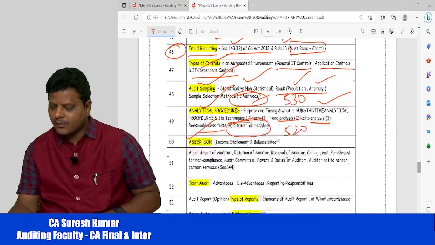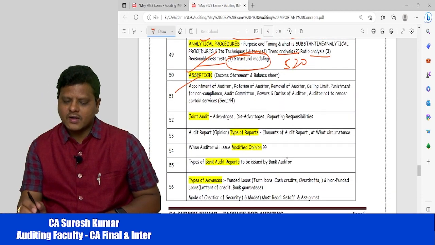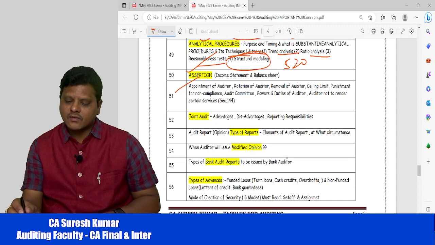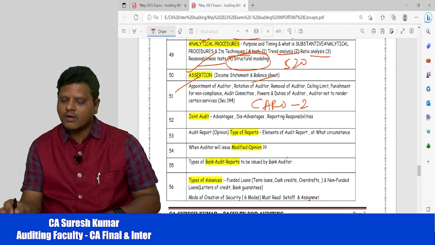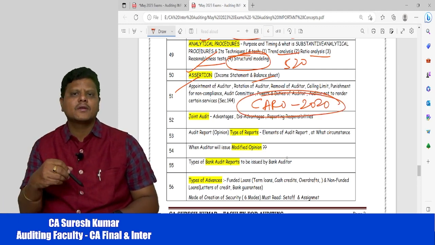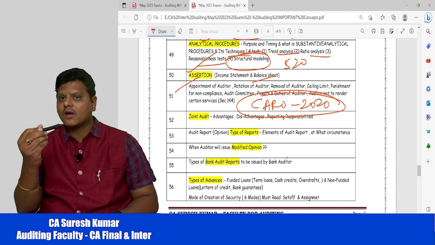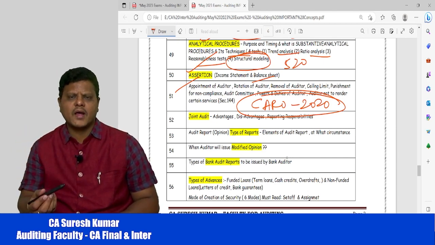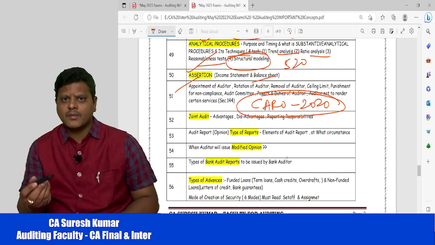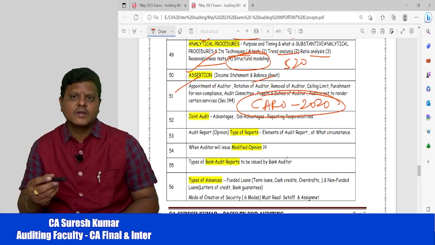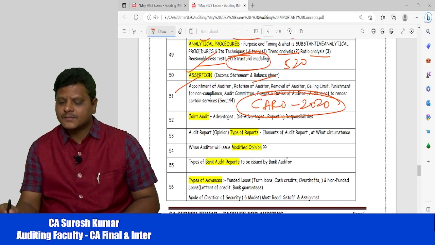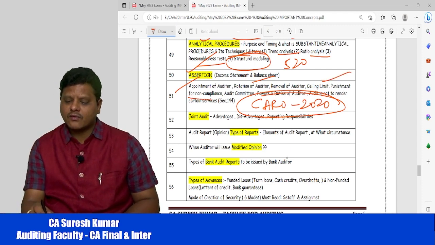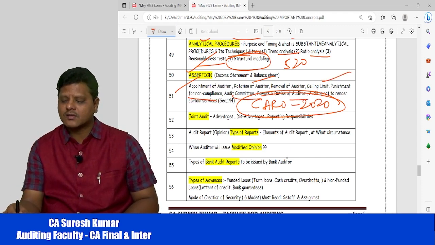Next, coming into company audit, my dear friends: appointment of auditor, then disqualifications of auditor, rotation of auditors. Here you need to cover CARO also. We have an amendment in CARO, and this year we are expecting a question from CARO. Maybe not on applicability of CARO, but on the CARO clauses. We have 21 clauses in CARO. You may get a question from any point, and there are a lot of amendments here. We already discussed them in the classroom, and please go through those amendments as well. And the ceiling on the number of audits, punishment for non-compliance, what is the audit committee, and powers and duties of the auditor.